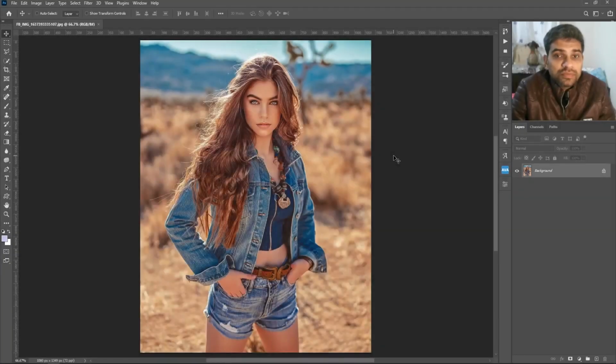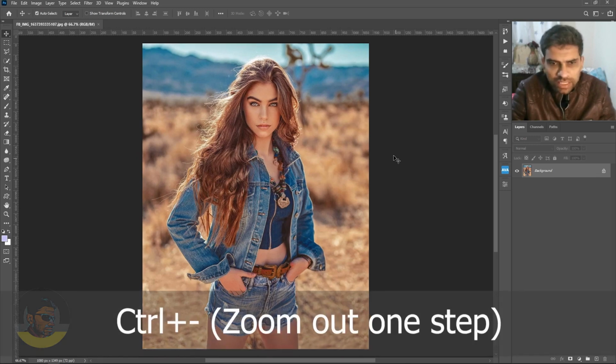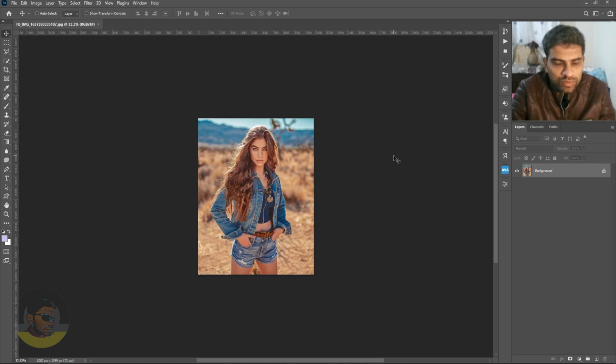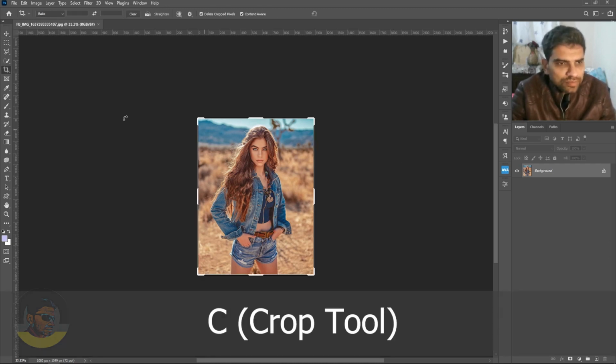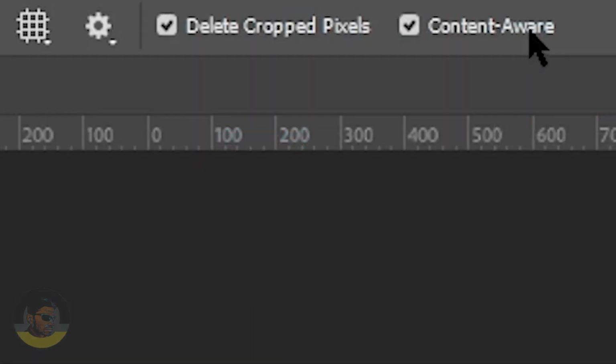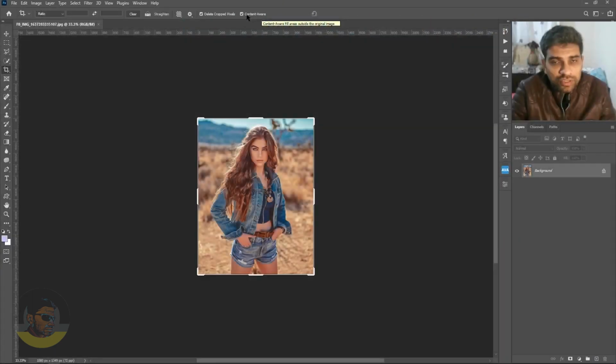The first step, like always, is to open the image you want the background to be extended. Then it's better if we press Ctrl- twice to get some room on our screen. Now select the crop tool and make sure in the options bar the content aware option is ticked. If you're using the latest version of Adobe Photoshop, then you should have this option.